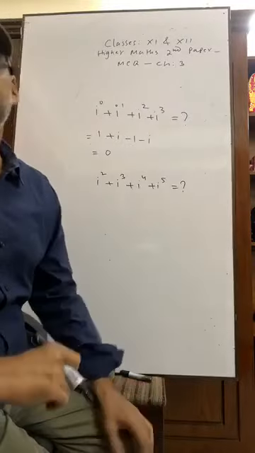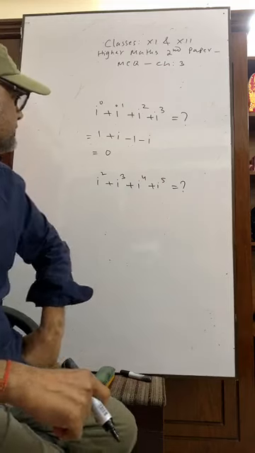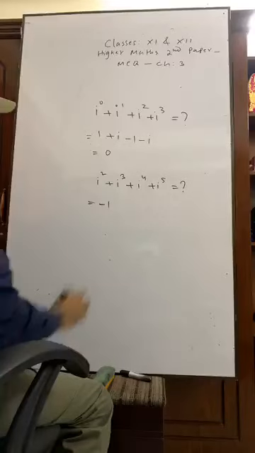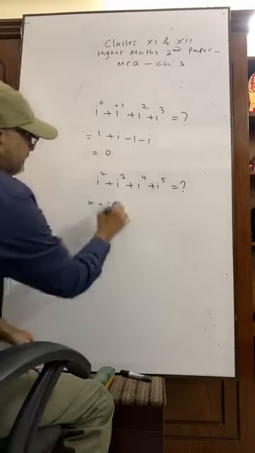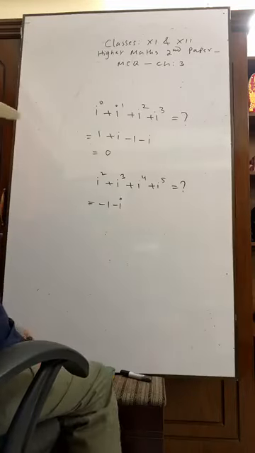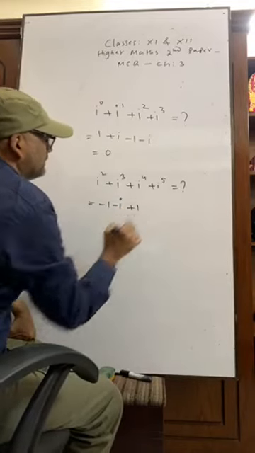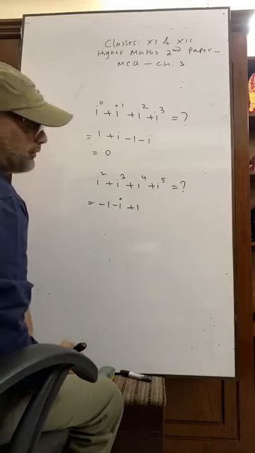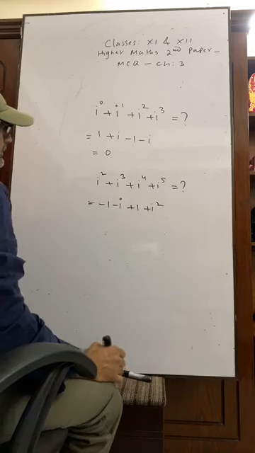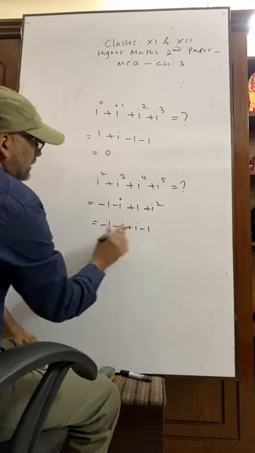It is your turn to answer. i square equals minus 1, i cube equals minus i, i to the power 4 equals 1, and i to the power 5 means i.